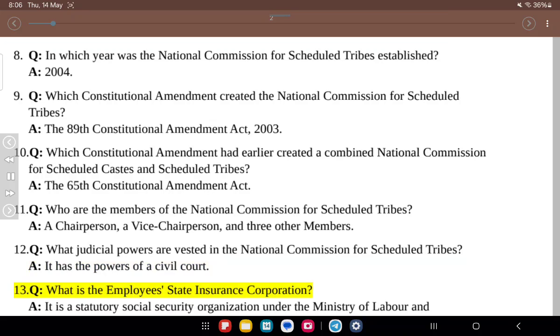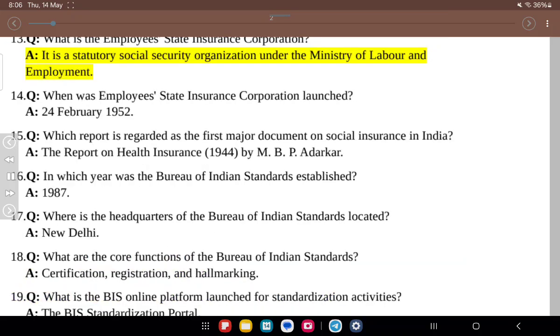13. Q. What is the Employee State Insurance Corporation? A. It is a statutory social security organization under the Ministry of Labour and Employment. 14. Q. When was Employee State Insurance Corporation launched? A. The 24th of February 1952. 15. Q. Which report is regarded as the first major document on social insurance in India? A. The Report on Health Insurance, 1944, by M.B.P. Adarkar.